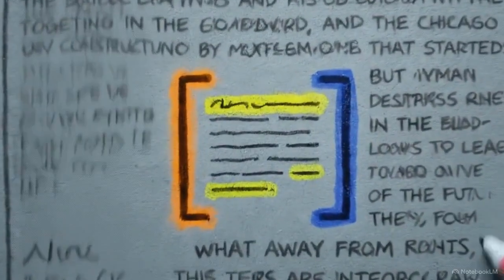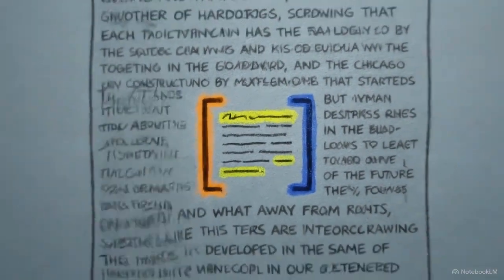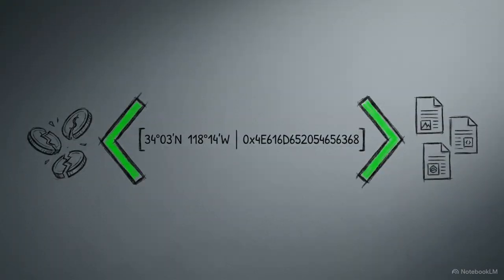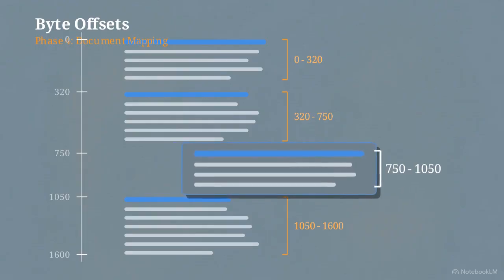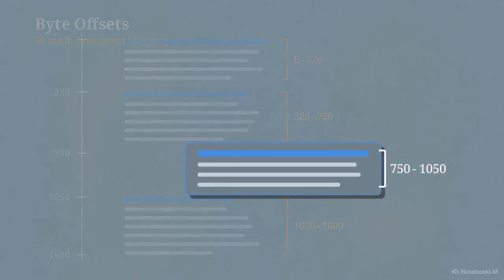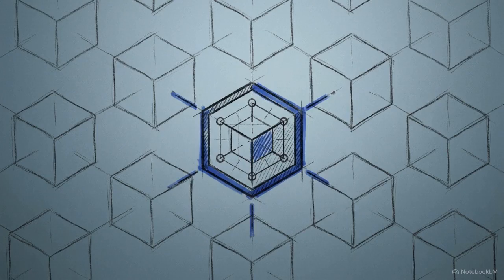But even with perfectly clean Markdown, feeding a massive full-page file into an LLM's context window is inefficient if it only needs one specific paragraph. To achieve precision extraction, the pipeline calculates byte offsets. This timeline illustrates Phase 4. The tool scans the final Markdown document, computing the exact byte start and stop points for every heading. With these coordinates, an agent can surgically extract only the required subsection, dropping the surrounding text entirely. Byte offsets transform a static folder of text into a highly precise, searchable database, keeping token usage as lean as possible during inference.